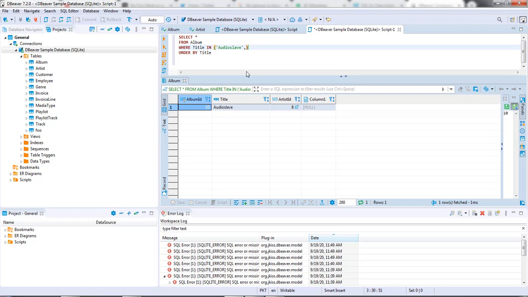And I can add in other values as well. Let's say Killer. Okay, there is no Killer. Maybe I'm typing in the wrong name. Okay, so for some reason I believe we don't have that.